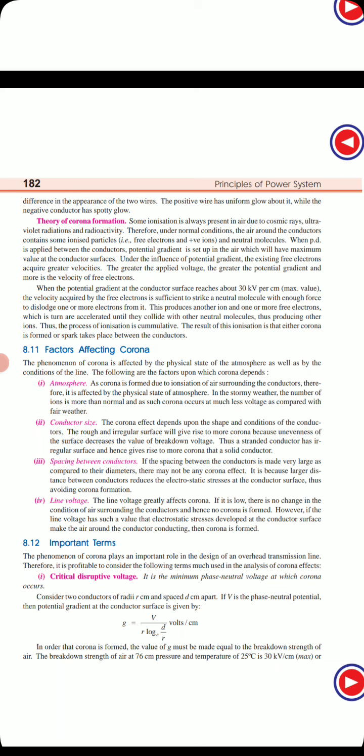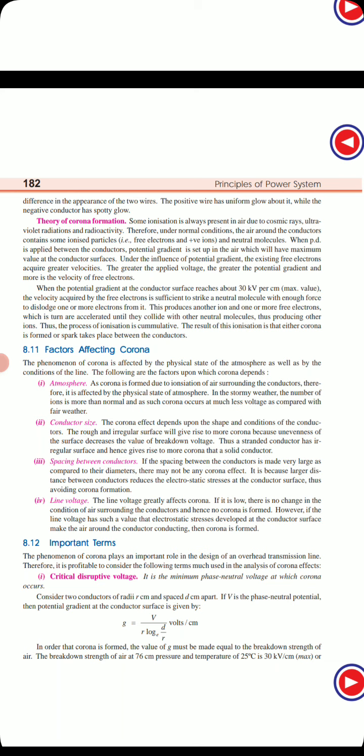Next is the conductor size. The corona effect depends upon the shape and size of the conductor. That is very important: shape and size. A rough and irregular surface will give rise to more corona, because the unevenness of the surface decreases the value of the breakdown voltage.